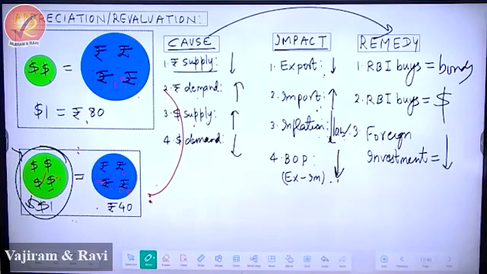Right? And next, there is an increase in supply of dollars. And fourth, demand of dollar declines.